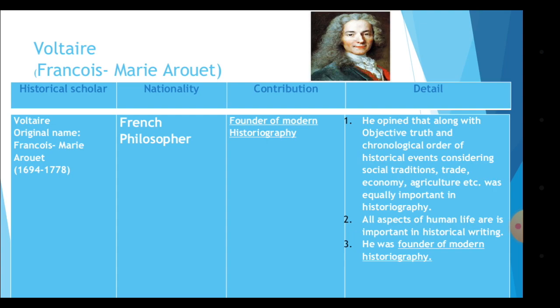All aspects of human life are as important in historical writing. So whenever we write history, we need to consider all aspects of human life, let it be religion, day-to-day earning, traditions, education, marriage, different institutions, and so on. He was the founder of modern historiography. This can be asked for 1 mark.